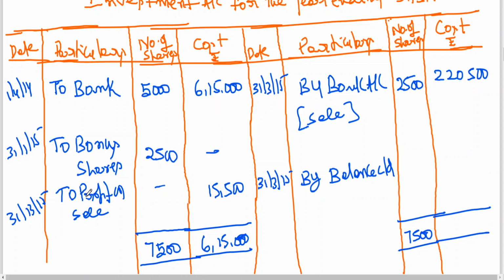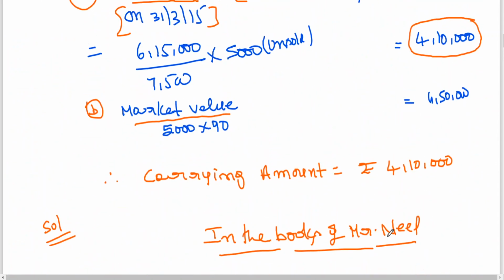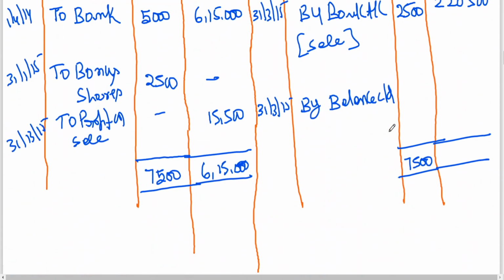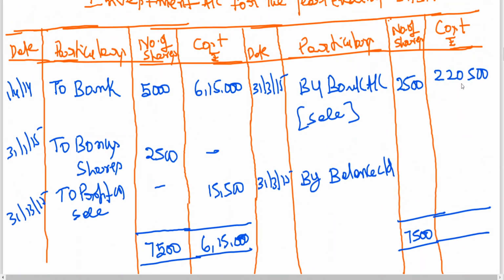Now you do one thing, minus 6,15,000. Come on, how much are you getting? 4,10,000. That is the logic. Because of selling, profit is increasing. So cost price plus profit is sales, and that profit you are writing here. And then sales minus profit is cost of investments sold. Cost of investment purchased minus cost of investment sold is equal to closing balance. But since we got market value, you are comparing with the market value.